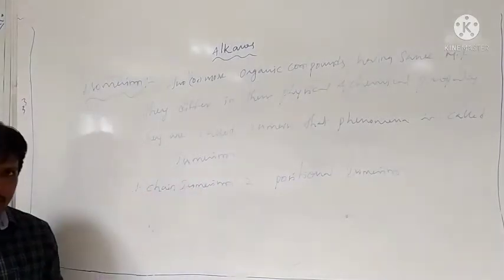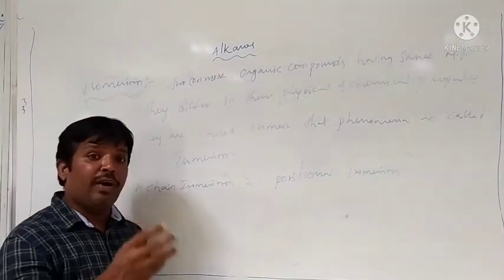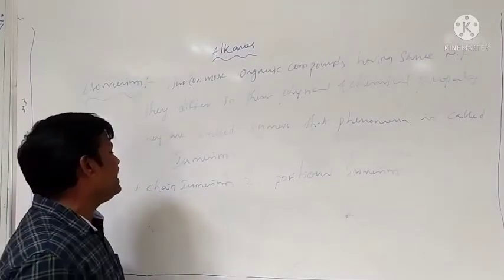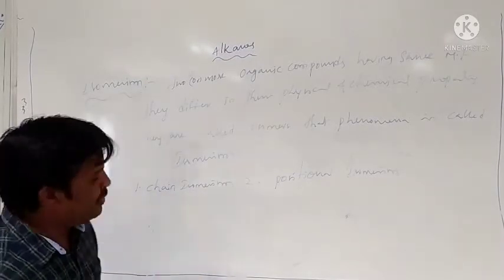These two are called structural isomerism, because they differ in their structure.